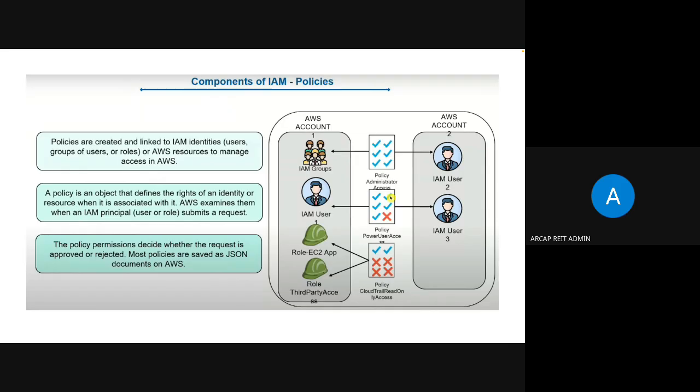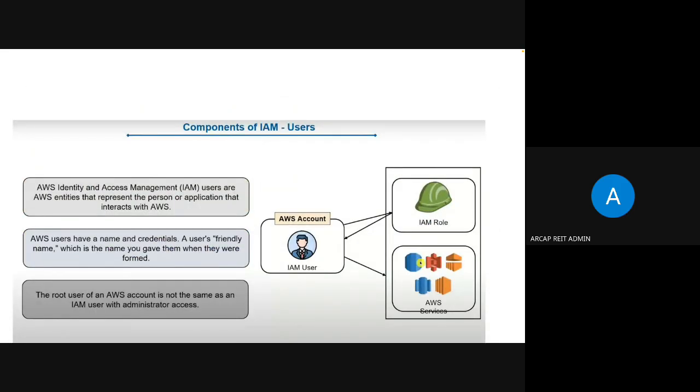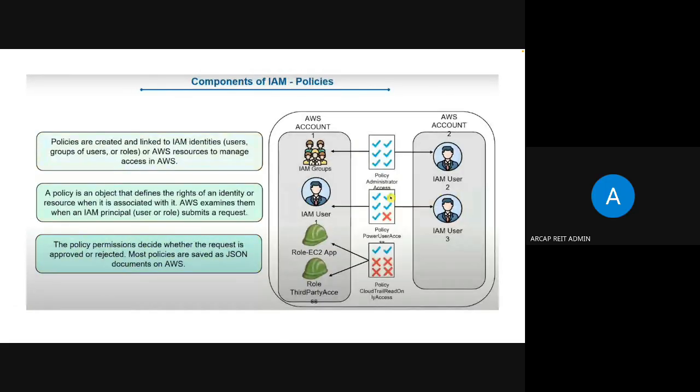Okay, coming to policies. We have discussed users and roles, and now we are discussing policies. Policies are created and linked to IAM identities like users, groups of users, and roles, or to AWS resources, to manage access in AWS.